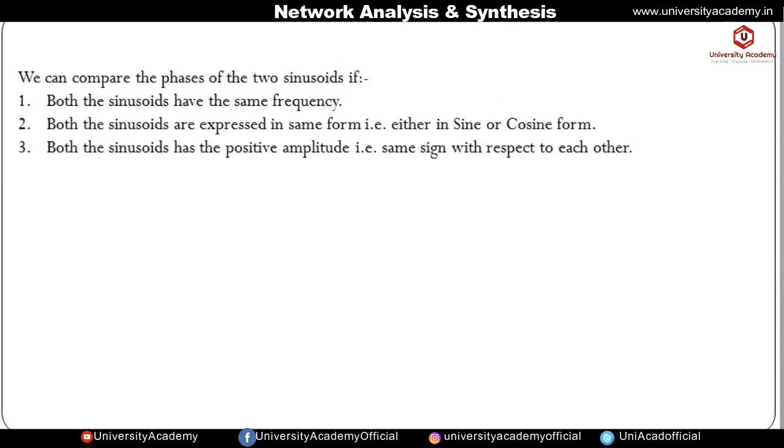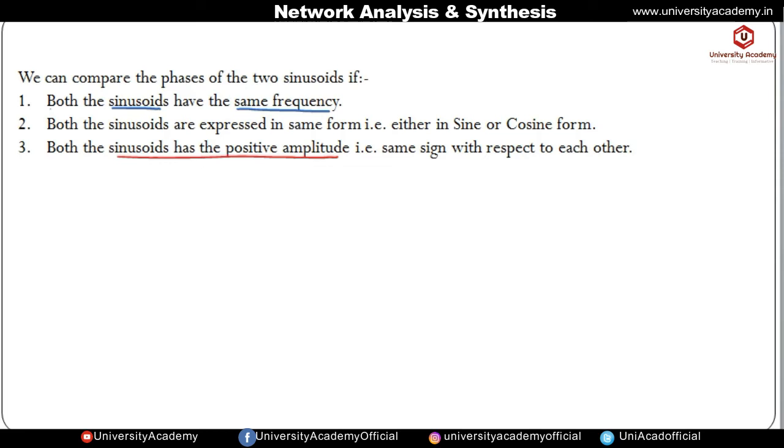Now let us see how we can compare the phase of two sinusoids. We can compare two sinusoidal signals if, first, both sinusoids have the same frequency. If the frequencies of both signals are the same, only then can we compare them. Next, both sinusoids are expressed in the same form, either sine or cosine. Next, both sinusoids have positive amplitude, that is, the same sign with respect to each other.